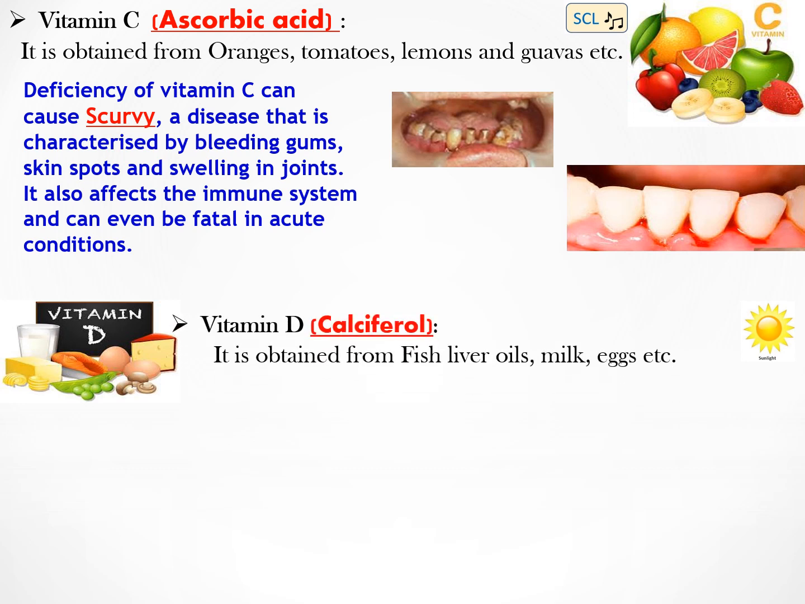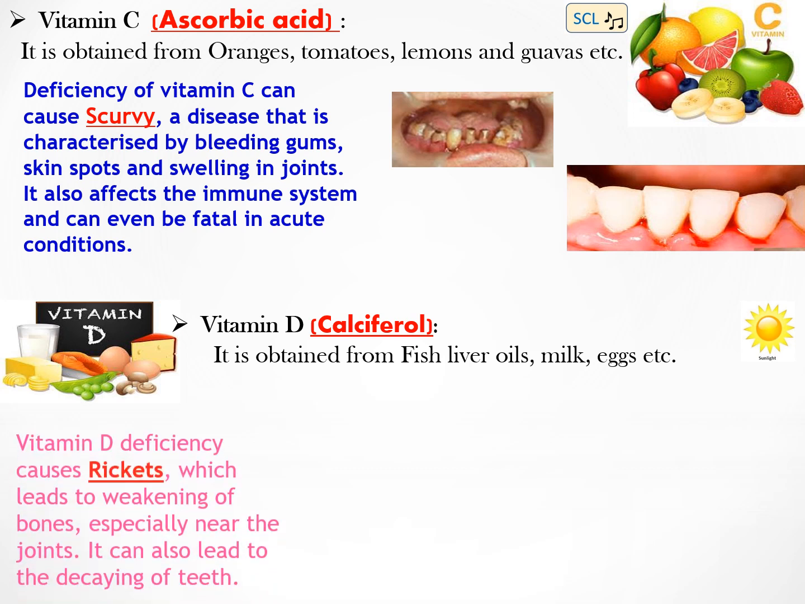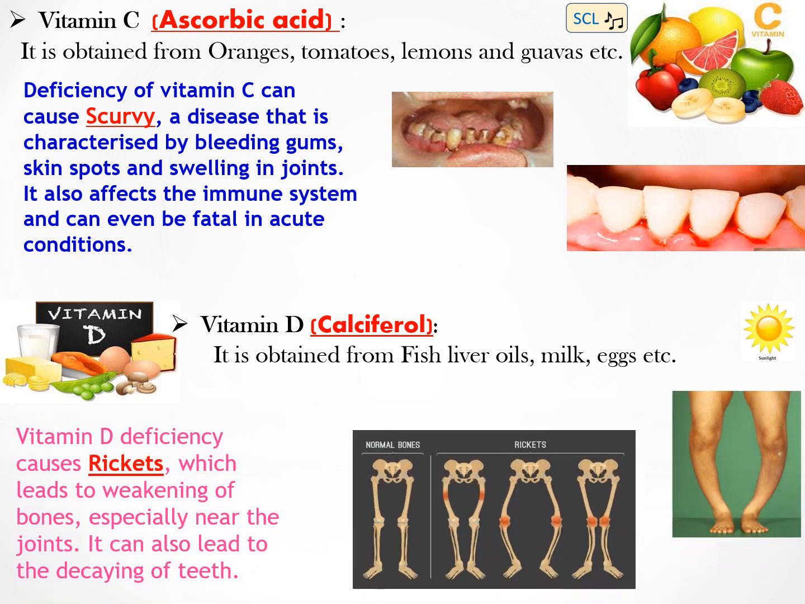Vitamin D is called calciferol. It is obtained from fish liver oils, milk, eggs, etc. Vitamin D deficiency causes rickets, which leads to weakening of bones, especially near the joints. It can also lead to the decaying of teeth.